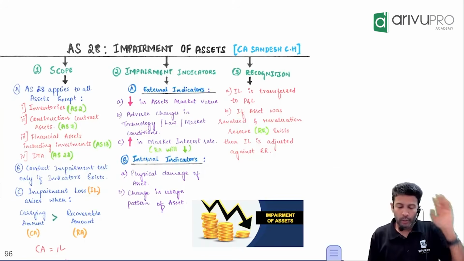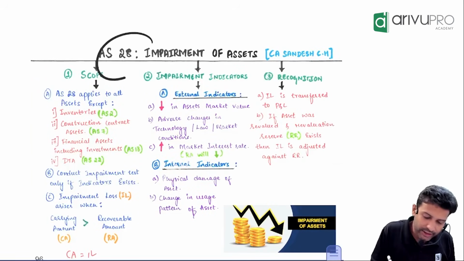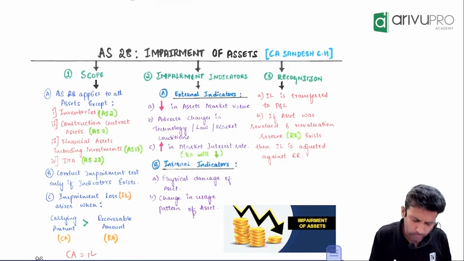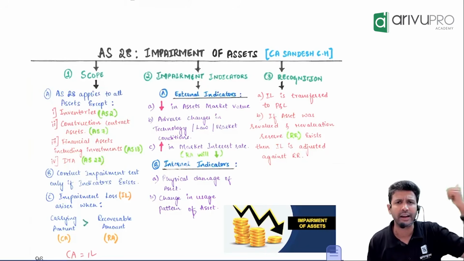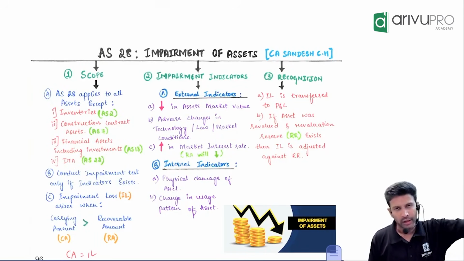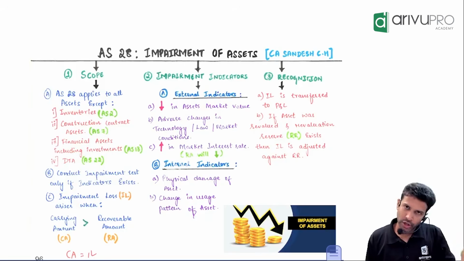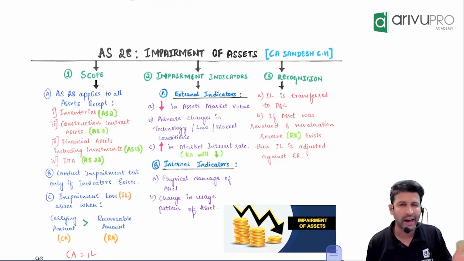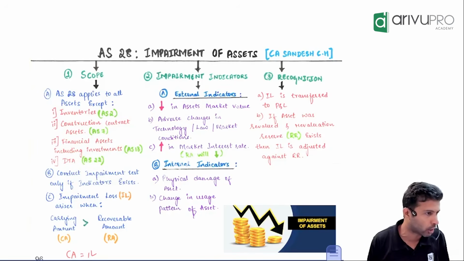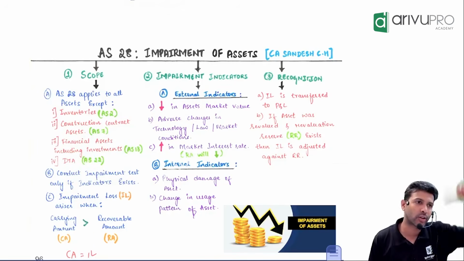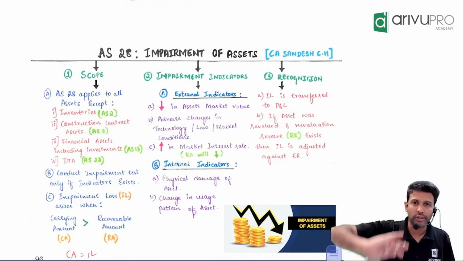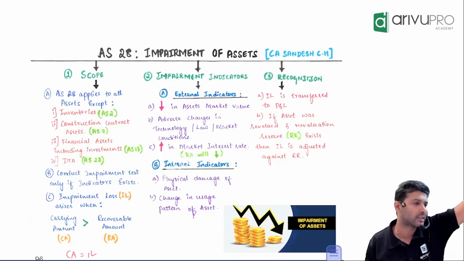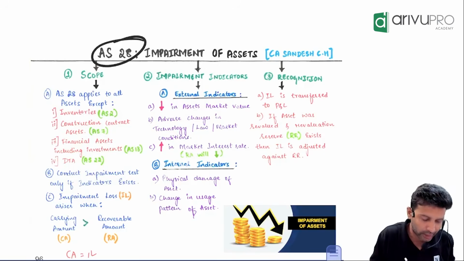Now, this particular standard applies to all assets except a few things like inventory, whose treatment is recommended by AS 2. Assets which are coming as part of a construction contract, AS 7 talks about it. For financial assets, we had AS 30, 31, 32. It's been withdrawn. You'll learn this as Ind AS 109 in CA Final. It's out of syllabus for you for the time being. Deferred tax asset, AS 22 covers. So there are some assets which are governed by other standards, so AS 28 will not apply to them.